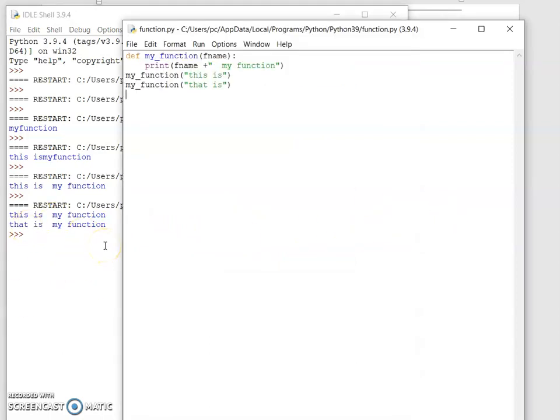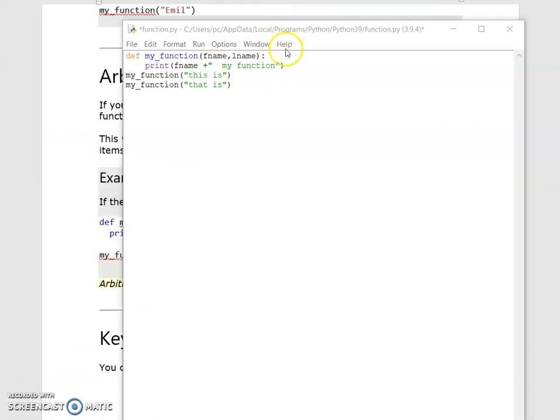Now if we want to pass many arguments, that means a number of arguments, lname. Here I need to pass two arguments. Now we need to give the last name here.